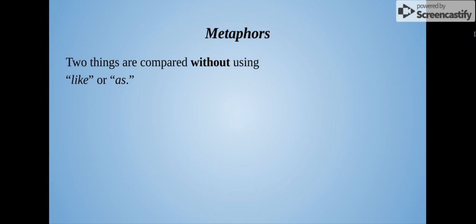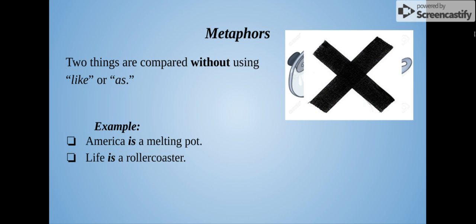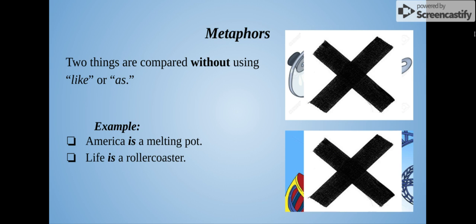Let's take a look at metaphors. Metaphors are two things that are compared without using like or as. Most of the time, metaphors use is. For example, America is a melting pot. It doesn't clearly mean that it's a pot that's melting. Another example is, life is a roller coaster. That doesn't mean that life is about going on roller coasters. Metaphors never use like or as. They mostly use is.